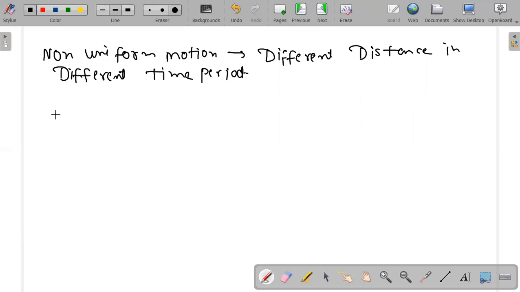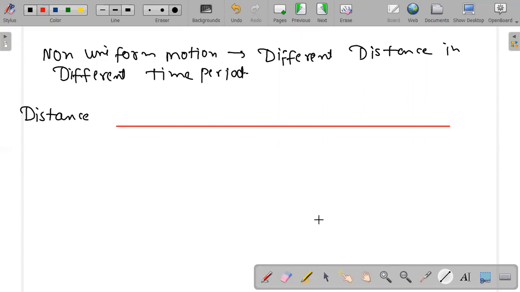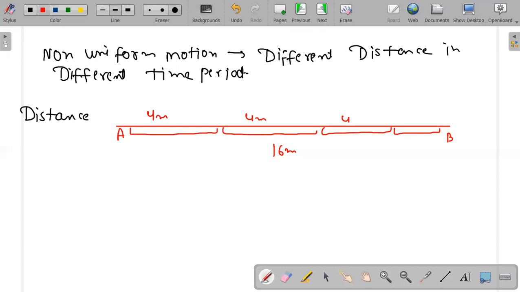Here I'm writing distance. You can also write displacement if you know about direction. So this is the path. On this path a car is moving and this path is 16 meter long. Now I divide this into 4 distances: 4 meter, 4 meter, 4 meter, 4 meter. I'm not taking different distances here, though you can. I'm taking them the same to simplify my answer.